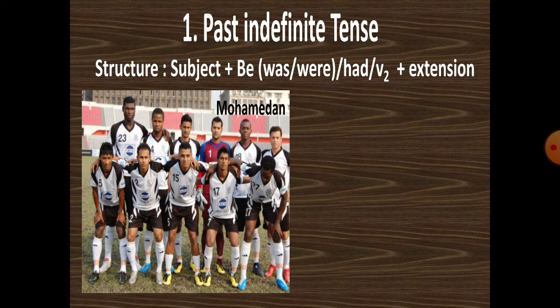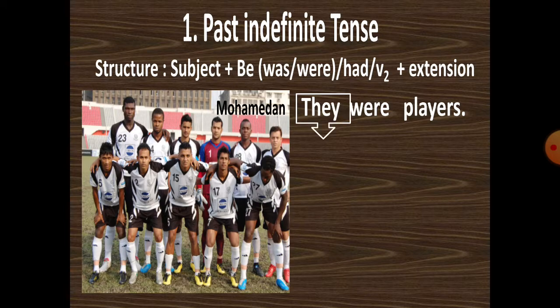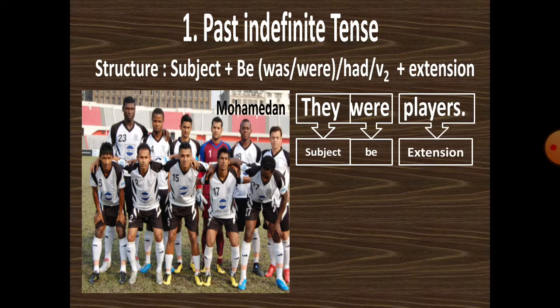Do you like football? What is your favorite team, Mohammedan or Awami? Here I am giving a sentence about Mohammedan. Okay? They were players. Can you identify which word is subject, which word is verb, and which word is extension? I am giving an example here. Look. They is the subject, verb means were, and players is the extension.